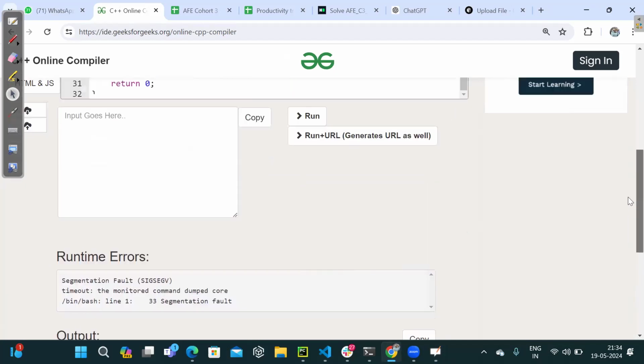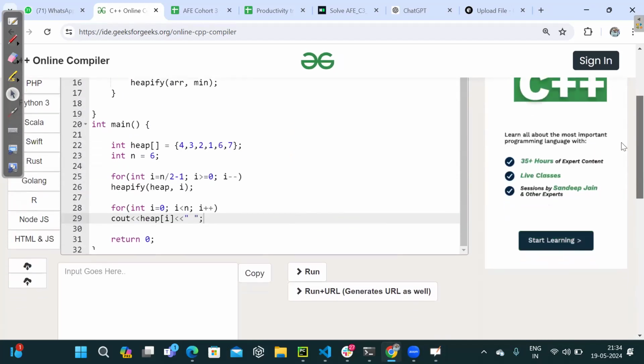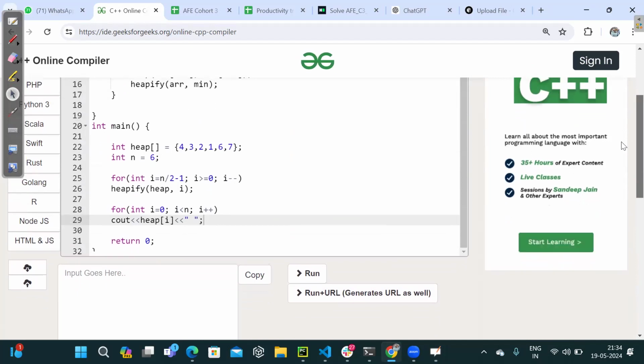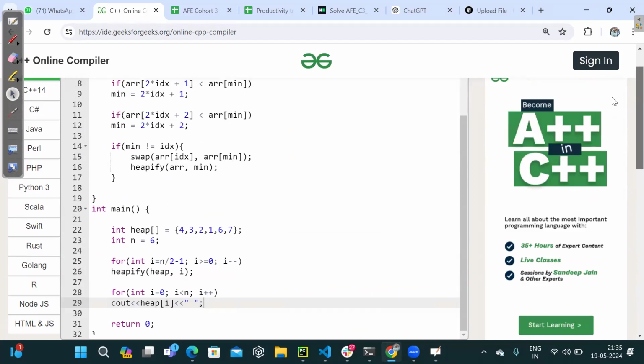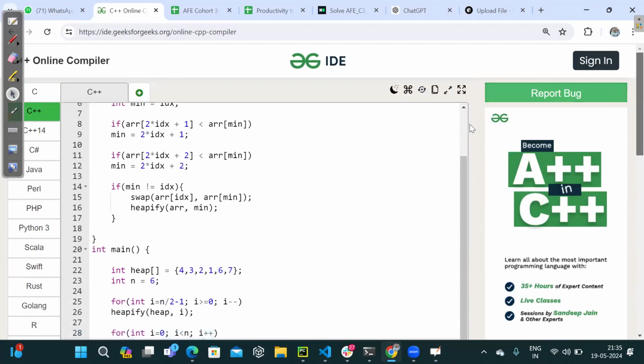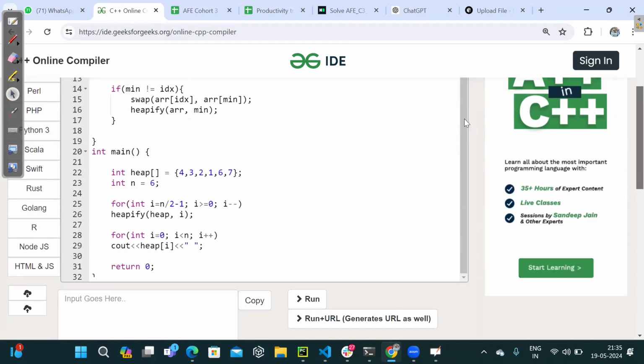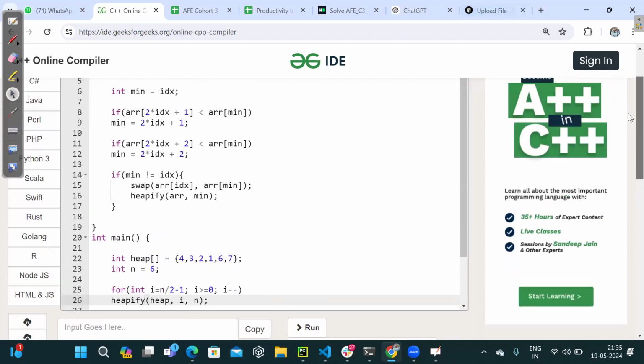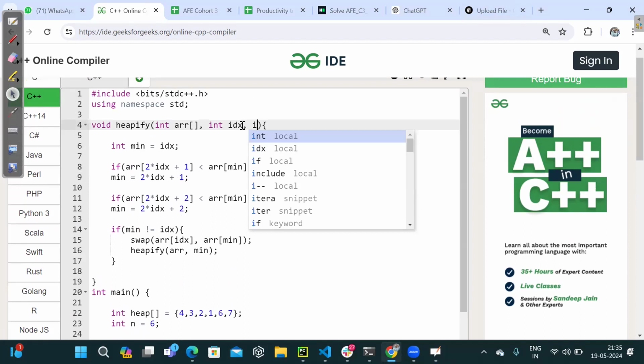Segmentation fault, where is it by the way? Heap of i minus minus. Are we trying to access any particular value that does not exist at all? Tell me that. So okay, fine. Let's provide here, right? What is the minimum? What is the number of nodes I'm having? One thing is that n needs to be provided. Why did we get a segmentation fault? Can anyone let me know?